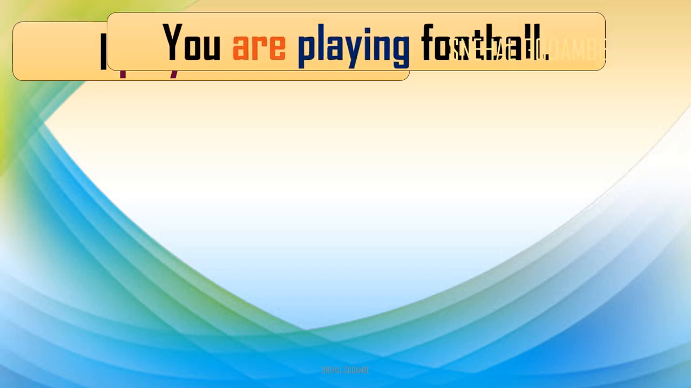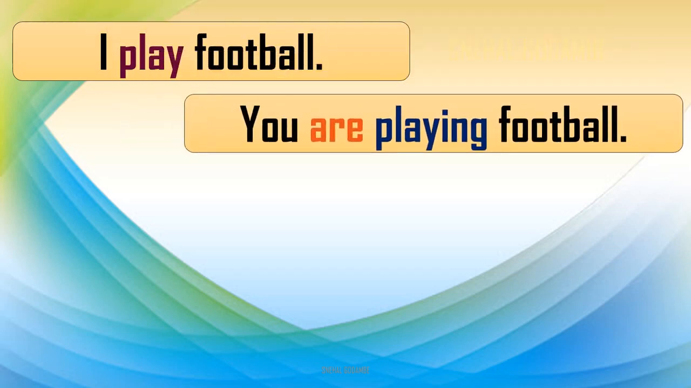Now look at those sentences once again. See the colored part of each sentence. I play football. Now you know play is the main verb here, and we have just learned one more new word, finite verb. Play is a finite verb. How will it change according to the subject? In this sentence, I is the subject. In the second sentence, you is the subject, right?